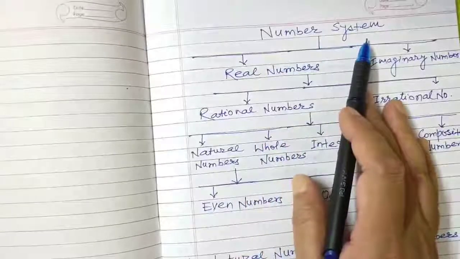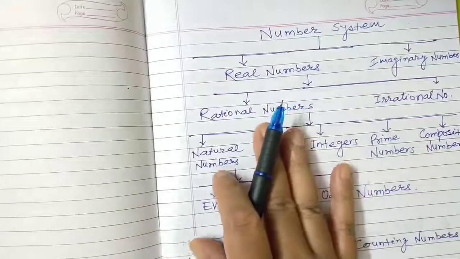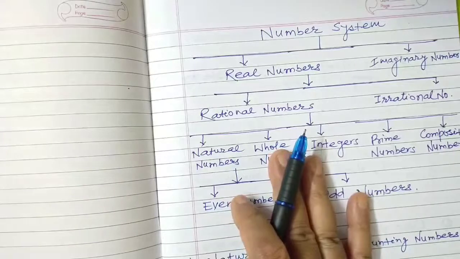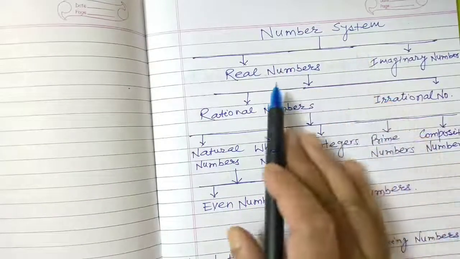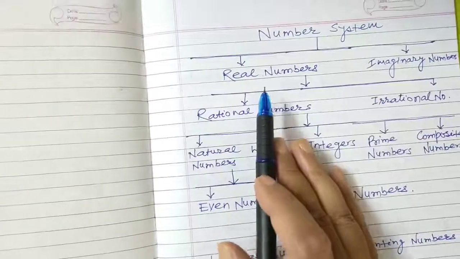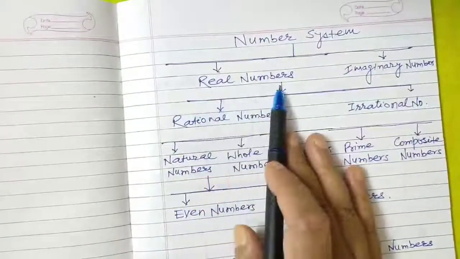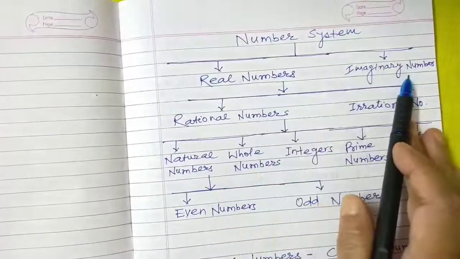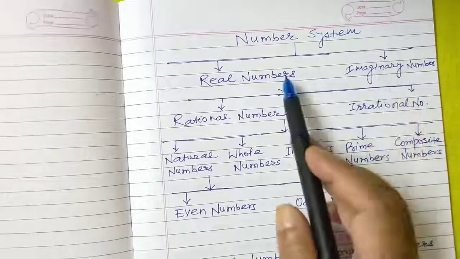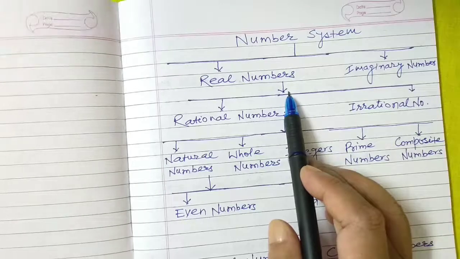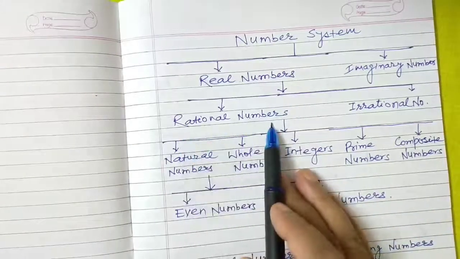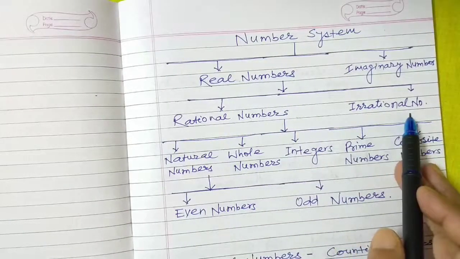Number system. In this video session, we are going to learn about numbers. Friends, numbers can be divided into two categories: real numbers and imaginary numbers. Further, real numbers can also be divided into two categories: rational numbers and irrational numbers.